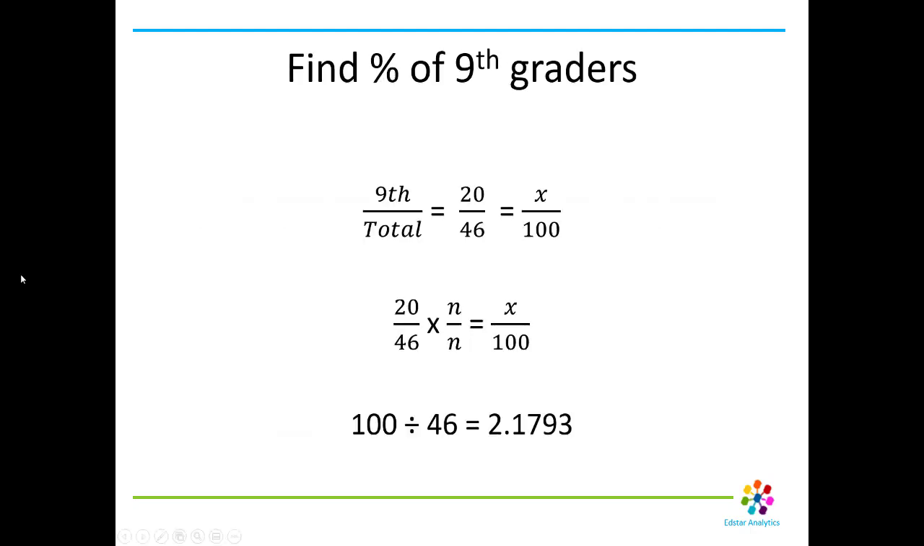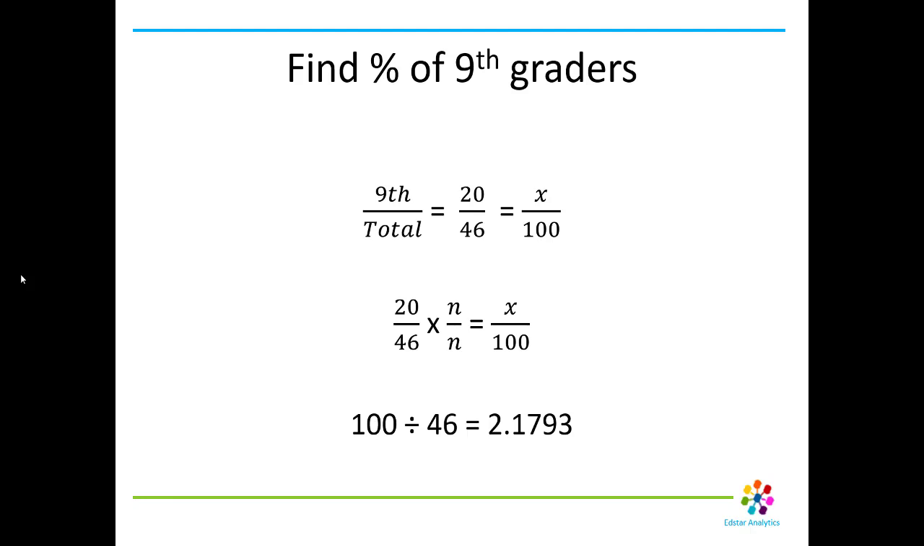So what we're trying to find is 20 out of 46 is what out of 100? And remember, we solve half our problems in math by multiplying by 1 in some form, like n over n, because that doesn't change the number. So we need 20 over 46 times n over n equals x over 100. So the real question is, what times 46 equals 100? And we can get that by dividing.